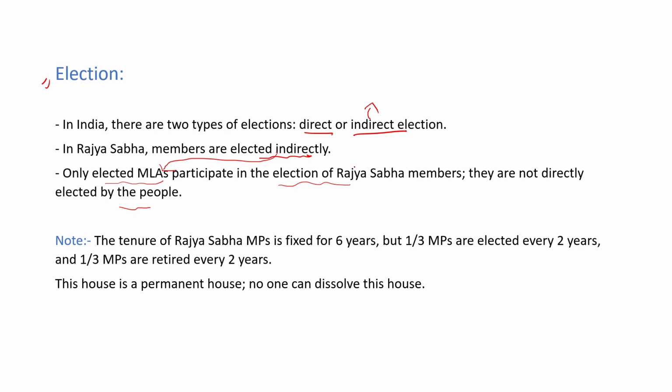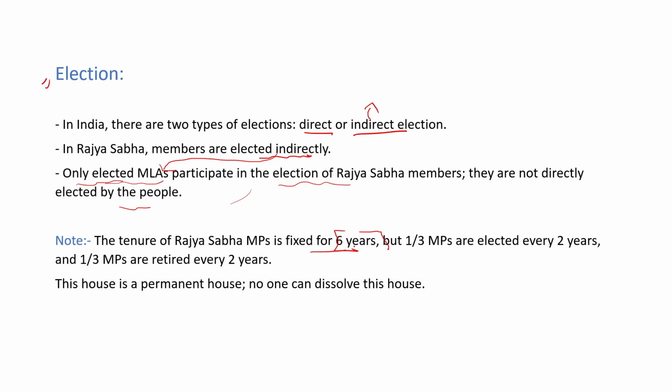Who votes for the members of Rajya Sabha? The MLAs of all the states. Out of the MLAs, only elected MLAs can participate in the election of the Rajya Sabha members. Okay, as I told you, the Rajya Sabha is the permanent house of India. Why is it the permanent house of India? Because the tenure of a Rajya Sabha MP is fixed at 6 years. It means this house cannot be dissolved by anyone.